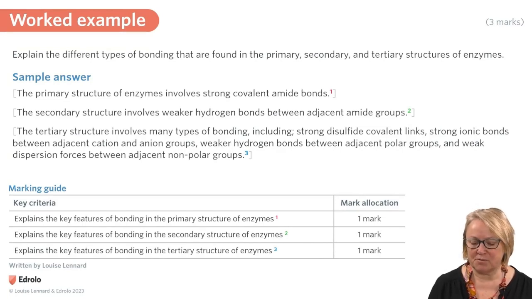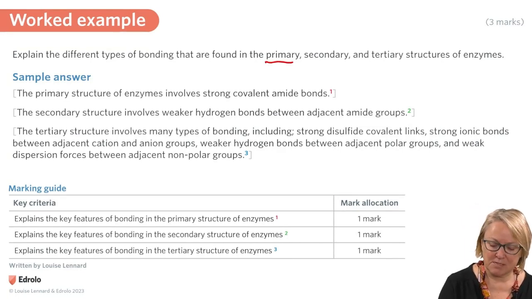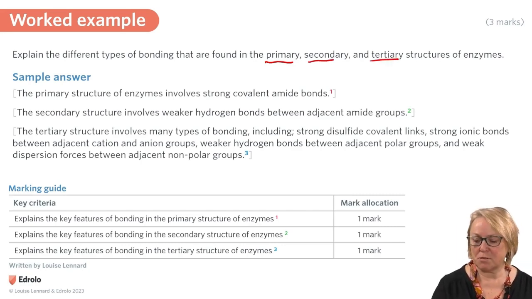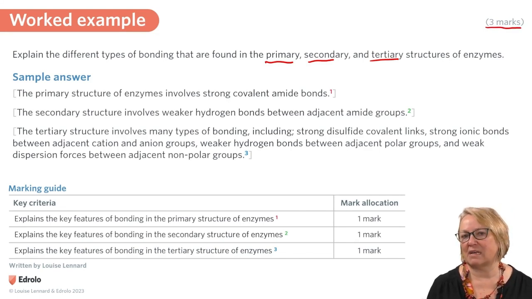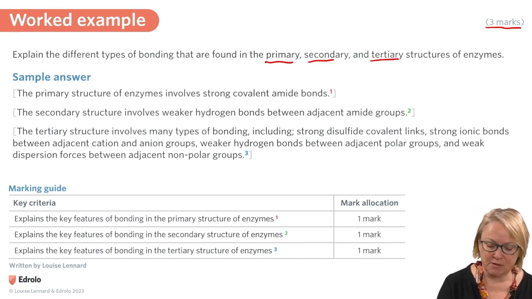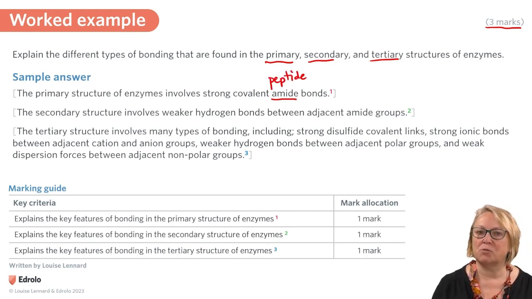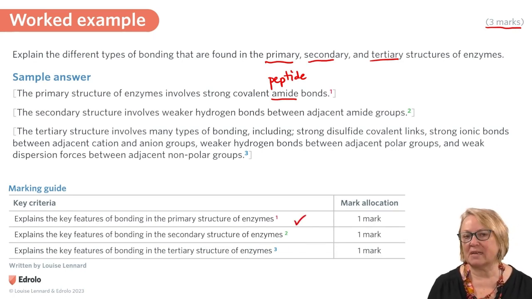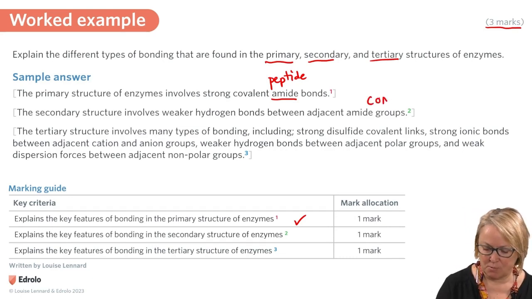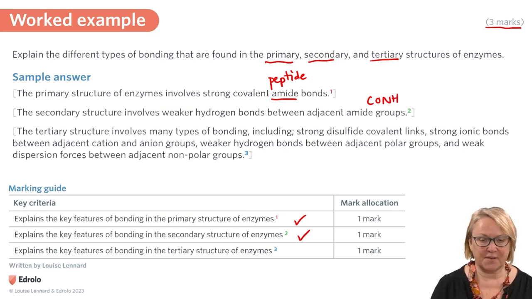Explain the different types of bonding that are found in the primary, secondary and tertiary structures of enzymes. So if this is worth 3 marks, we need to say something about each level of structure. The primary structure of enzymes involves strong covalent amide bonds. We could also use the word peptide if we're talking about enzymes, which are biological molecules. So that's 1 mark. The secondary structure involves weaker hydrogen bonds between adjacent amide groups. So they're the CONH groups. So that's the key feature of bonding there.